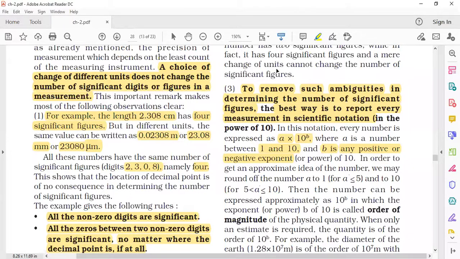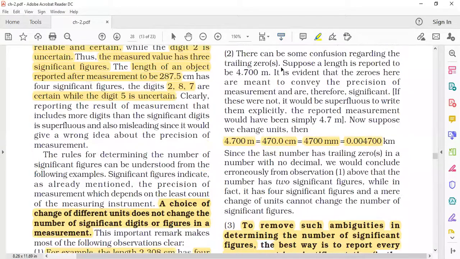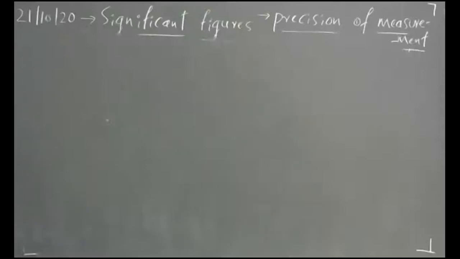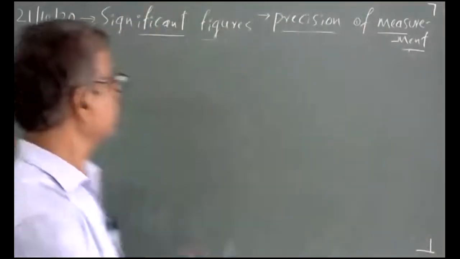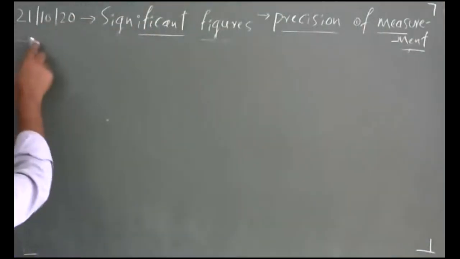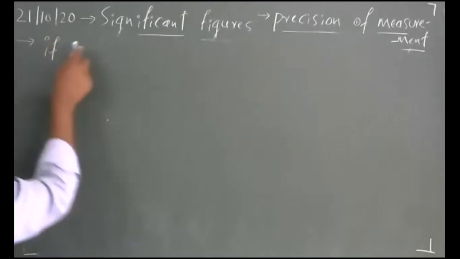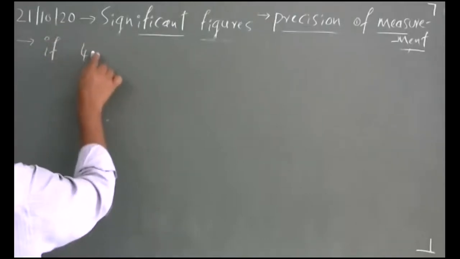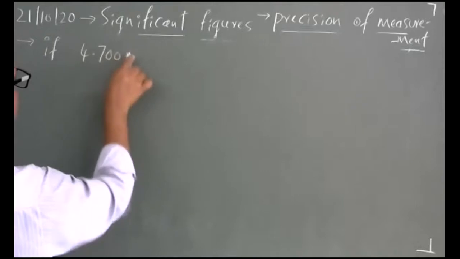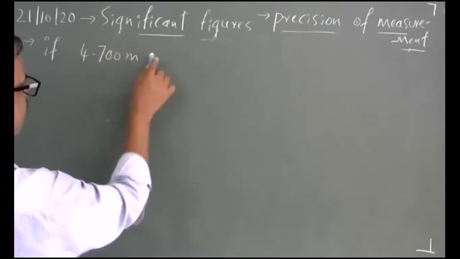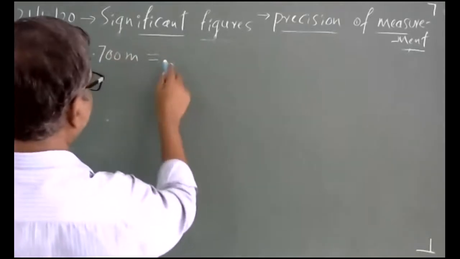Now, that is the part on trailing zeros. Now let me take an example to remove ambiguities. If I take 4.700 meter, the number of significant figures is 4, and I write it in terms of centimeter.